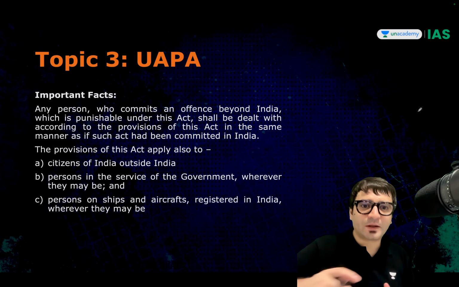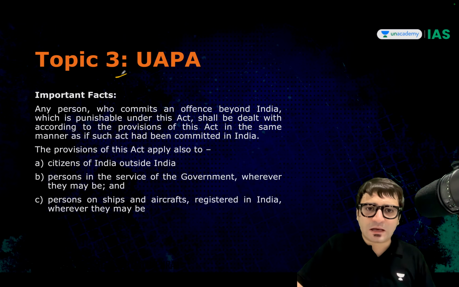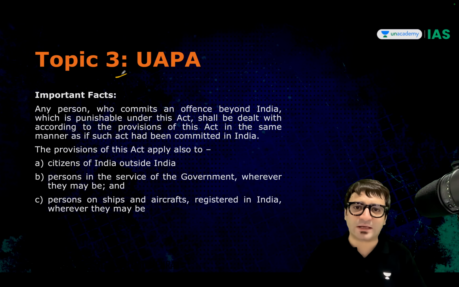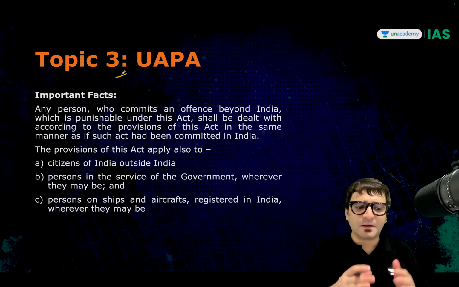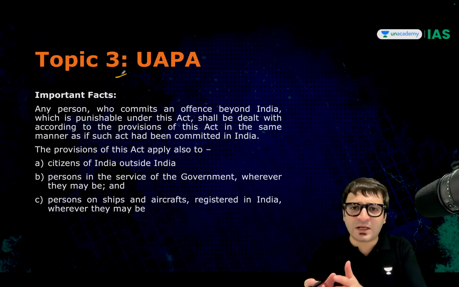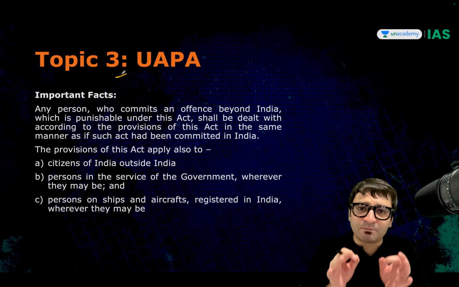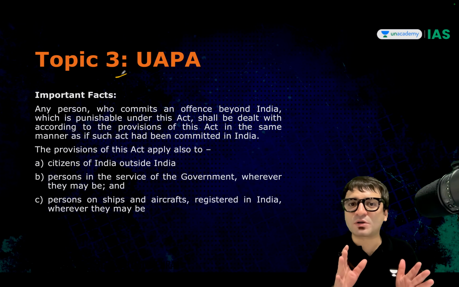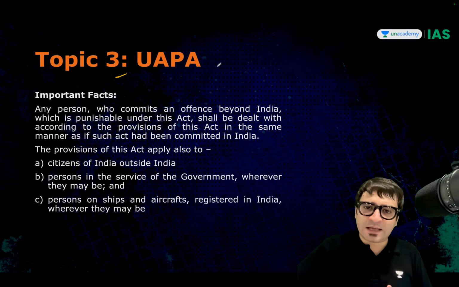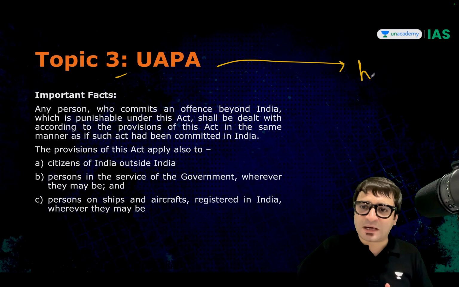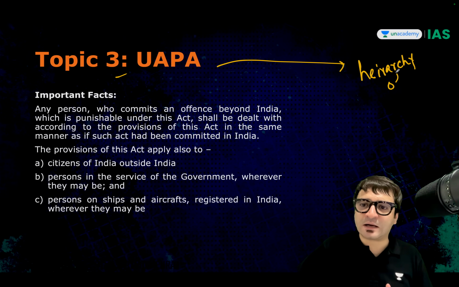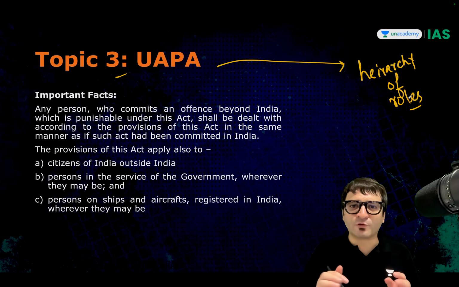No, great. Let's look at the third topic, Unlawful Activities Prevention Act 1967. Umar Khalid, Sharjeel Imam, they were denied bail because they were booked under UAPA. And in that case, the Supreme Court, while denying the bail application, spoke about the hierarchy of roles. What is this hierarchy of roles?